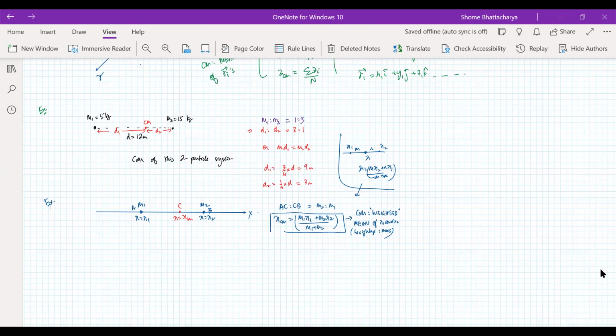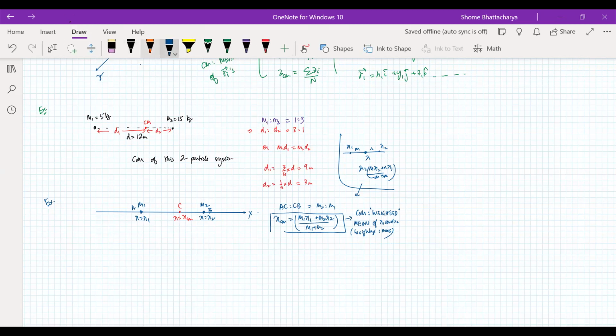Okay, you can also derive this formula this way. Logically, what we are implementing is the condition that the distance AC is to CB should be M2 is to M1. Or you can say if this distance is D1 and this distance is D2, then D1 by D2 is equal to M2 by M1, because the condition we want is that M1 D1 should be equal to M2 D2, and that is the condition that we're looking for.